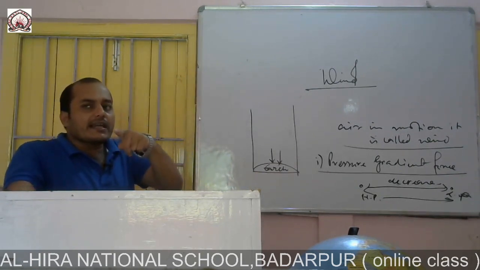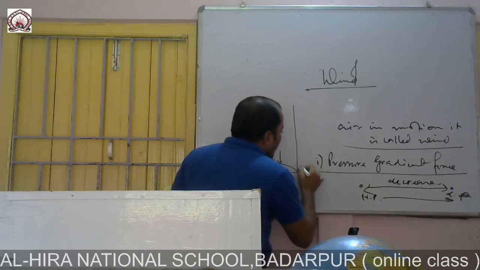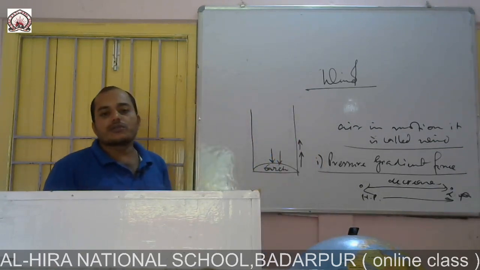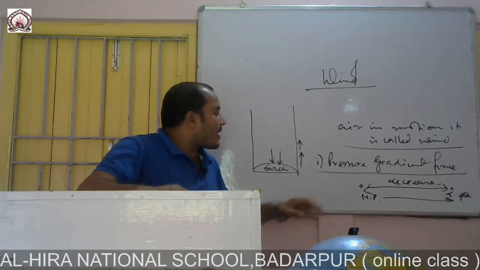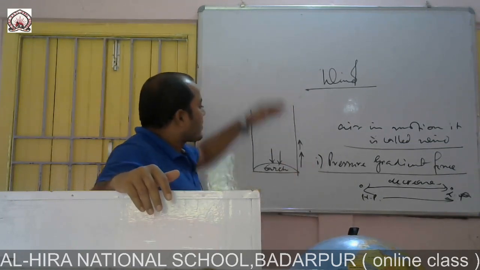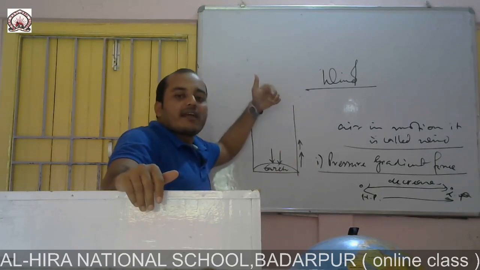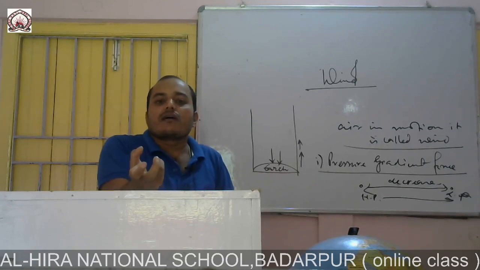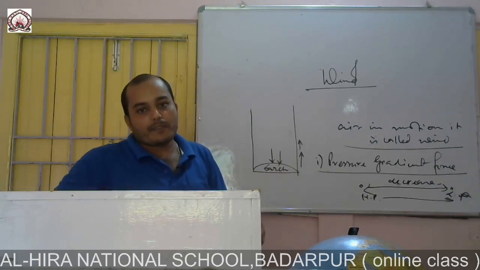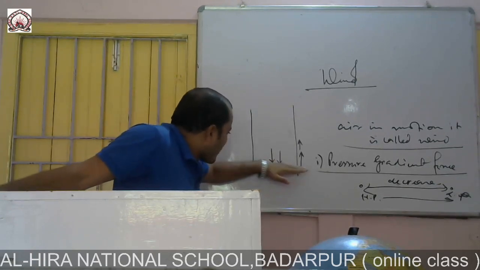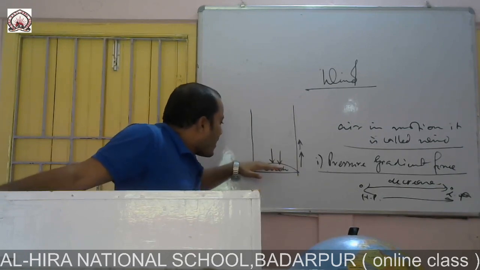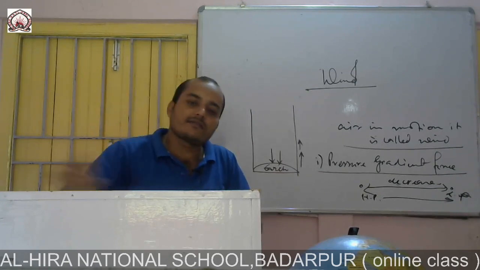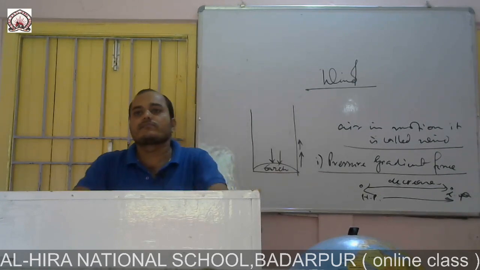The pressure and its force decrease with increase in altitude. Clear? When the altitude increases, the height increases, its attraction power will also decrease. At this level, here the earth's gravitational force attracts. Clear? This is all about the gravitational force.